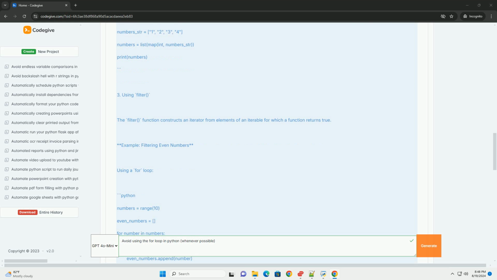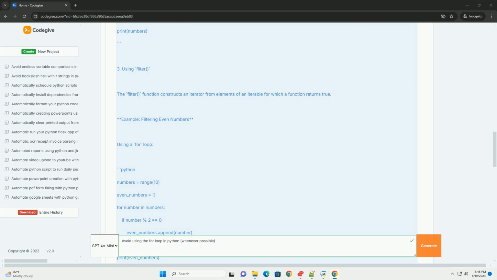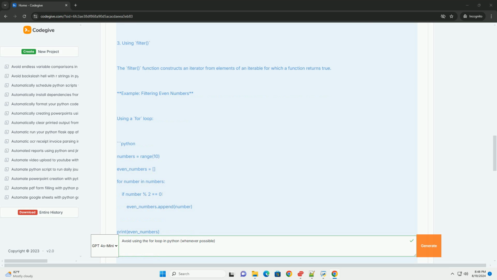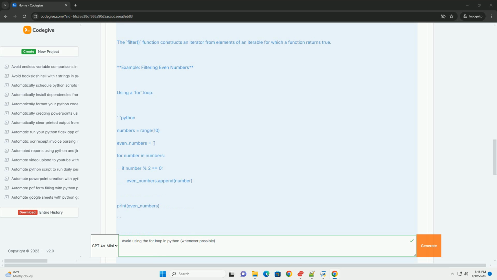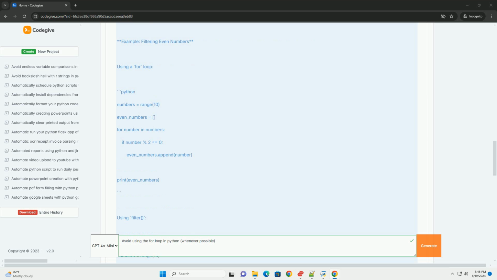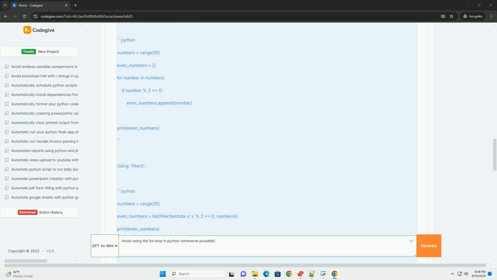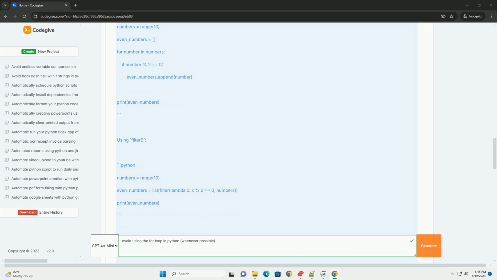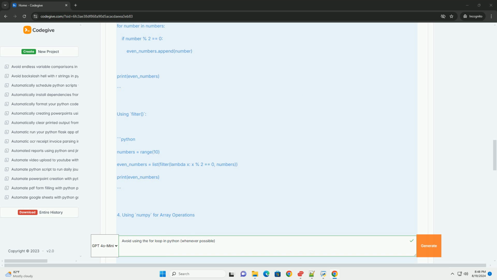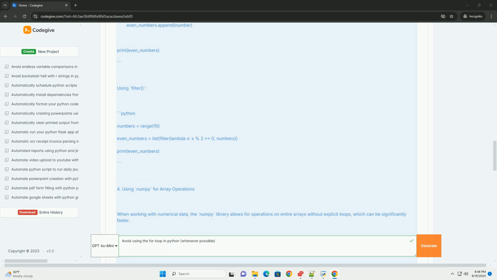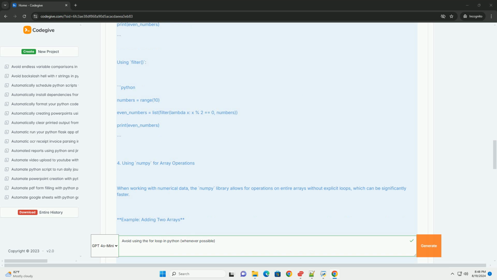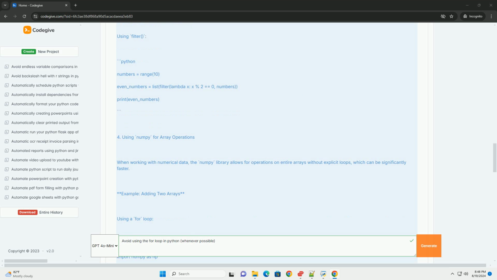4. Using NumPy for array operations. When working with numerical data, the NumPy library allows for operations on entire arrays without explicit loops, which can be significantly faster. Example: adding two arrays using a for loop: import numpy as np, a = np.array([1, 2, 3]), b = np.array([4, 5, 6]), result = np.zeros_like(a), for i in range(len(a)): result[i] = a[i] + b[i], print(result). Using NumPy array operations: result = a + b, a vectorized operation, print(result).